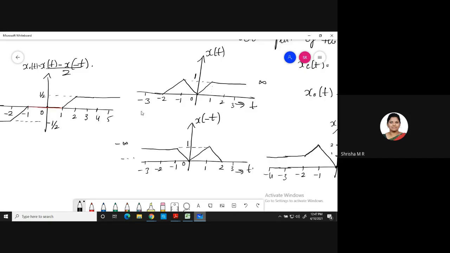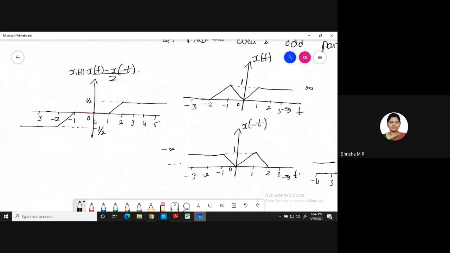So coming to the left side, the negative t side. Here at t equal to minus 1, you have the amplitude 1, and for x of minus t, you also have 1. So we are subtracting x of t minus x of minus t. So 1 minus 1 is 0. At minus 1 also it will be 0. Fine. Come to minus 2.